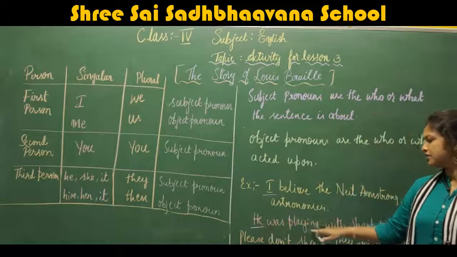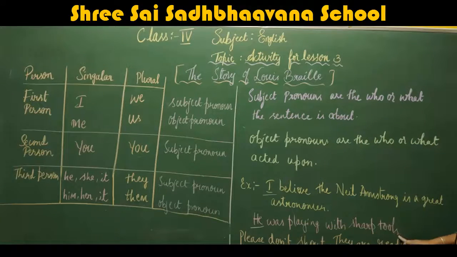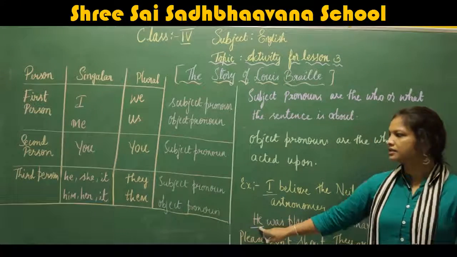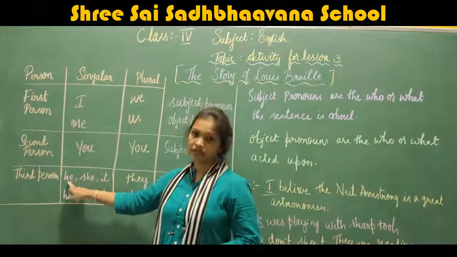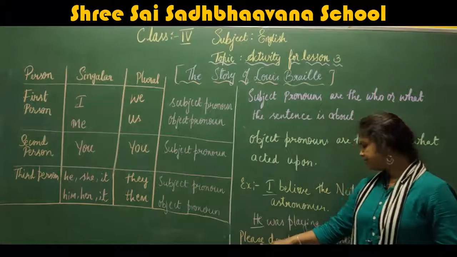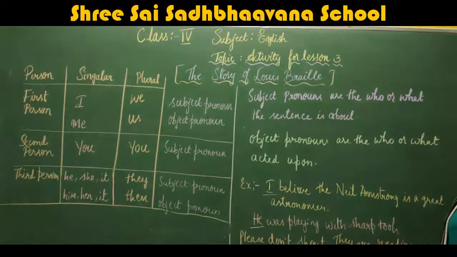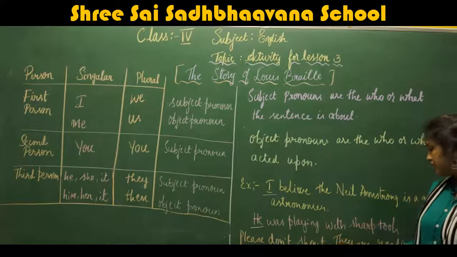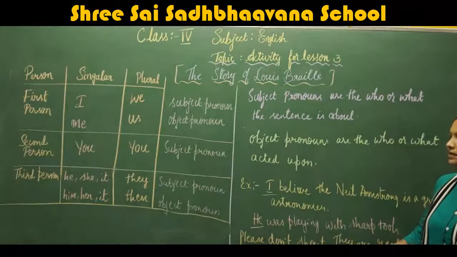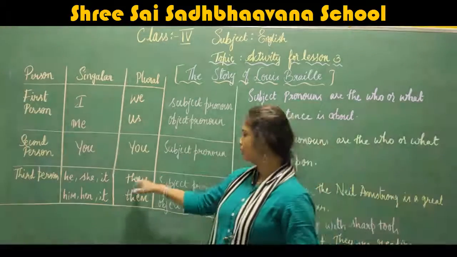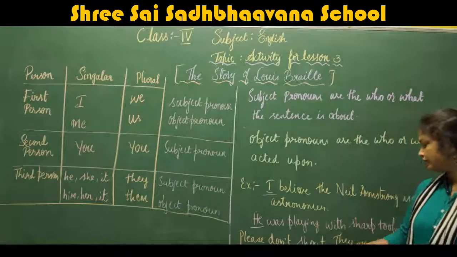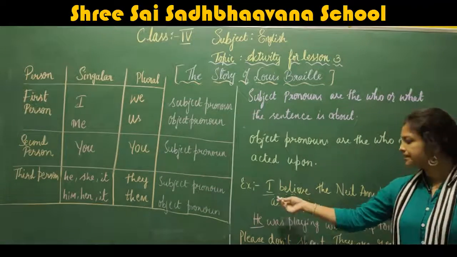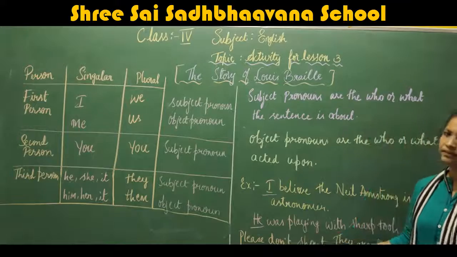Now next, he was playing with sharp tools. Here in the sentence, he is third person singular. And next, please don't shout, they are reading. This is a third person plural personal pronoun. Okay. Understood? I, he, and they.